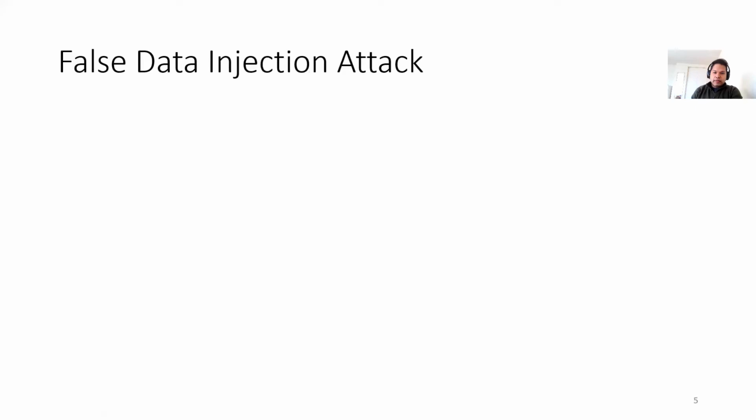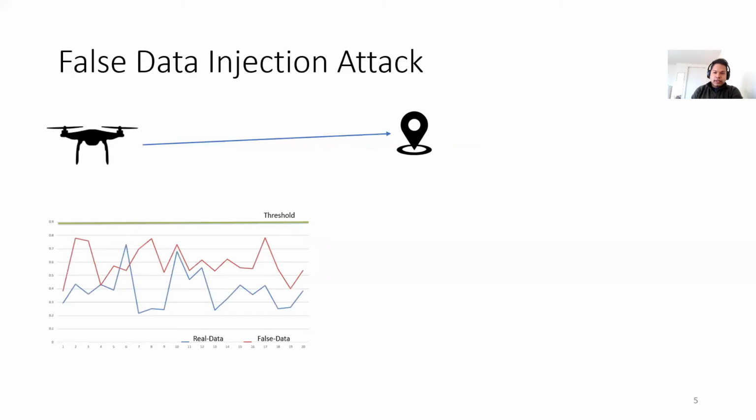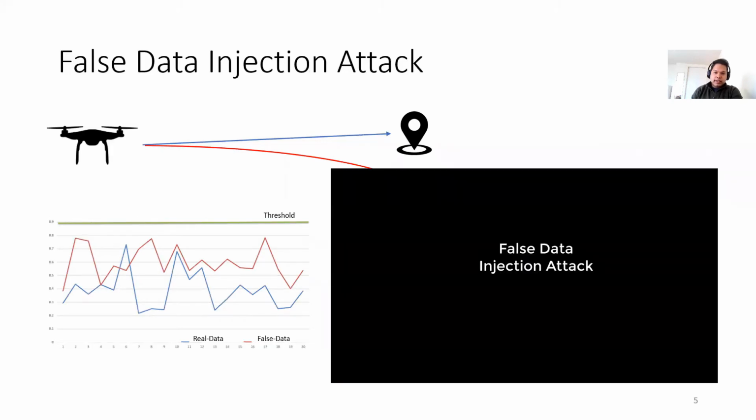Let's take a deeper look at false data injection attack. Here, instead of triggering an overt deviation in RV's trajectory, a controlled deviation is launched throughout the mission, which gradually deviates the RV from its course. Let's take a look at this demo video.